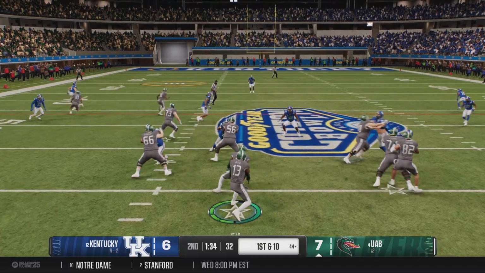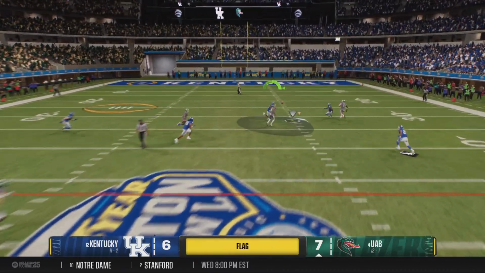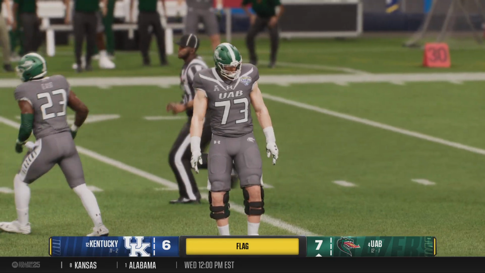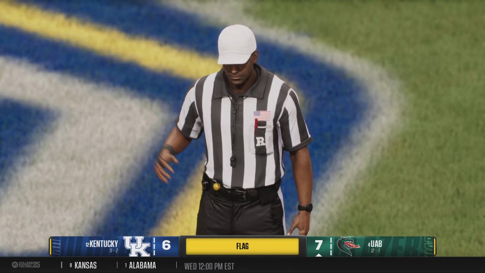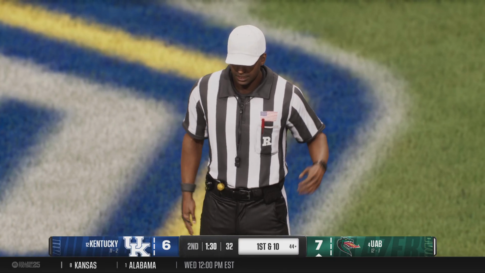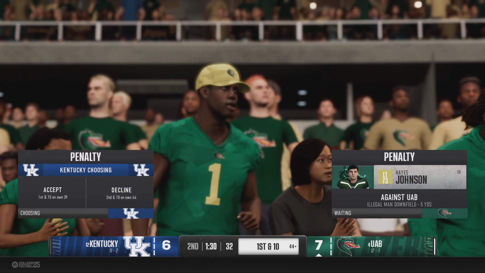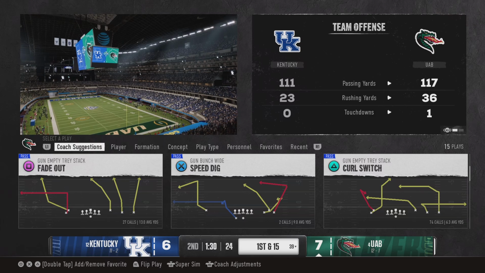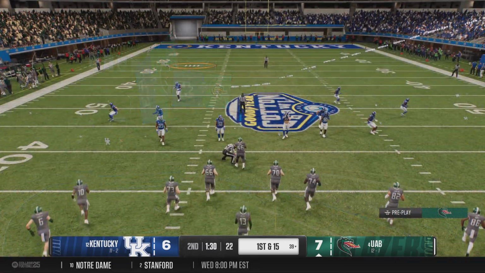Off the play fake on 1st down. Fires it to the wideout. And while this is incomplete, we have a flag down on the field. Let's see what this is all about. Announce the receiver, downfield, offense. And the head coach will decide to accept the penalty and take the yardage.